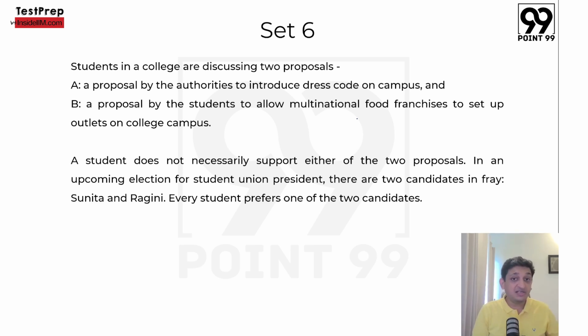A student does not necessarily support either of the two proposals. This is very straightforward information. It is not necessary that a student must support either A or B. A student can choose to support both proposals. A student can choose to support neither of the two proposals. In an upcoming election for student union president, there are two candidates in fray, Sunita and Ragini. Now, the surveyed people are also choosing one of Sunita and Ragini. So there are two different things going on. There are two proposals: proposal A, proposal B, either proposal or both proposals A and B are acceptable, or neither proposal A nor proposal B is acceptable. So these are four categories of students.